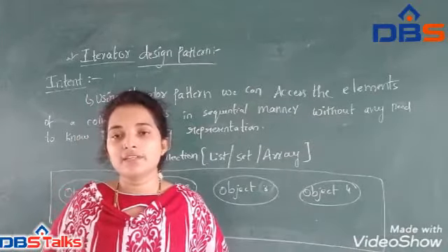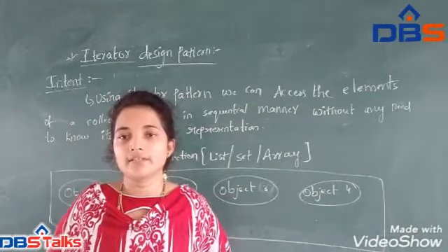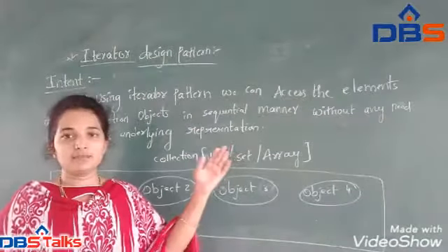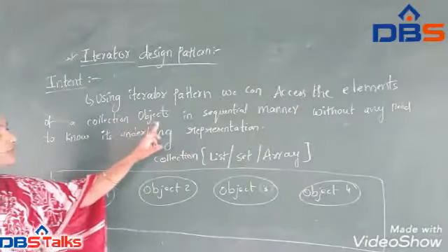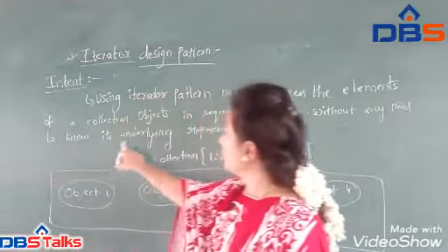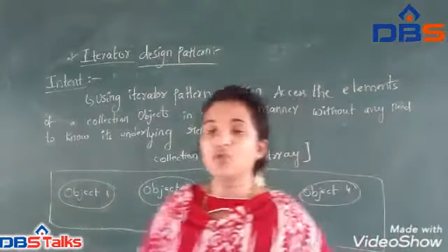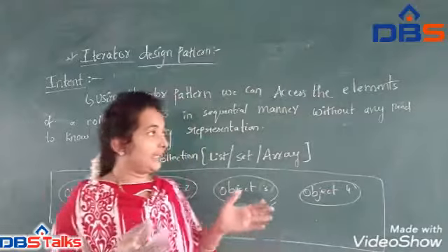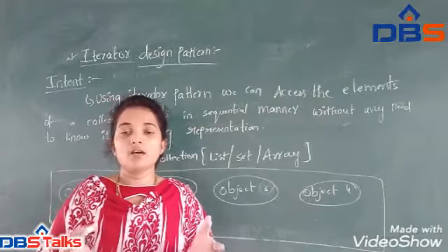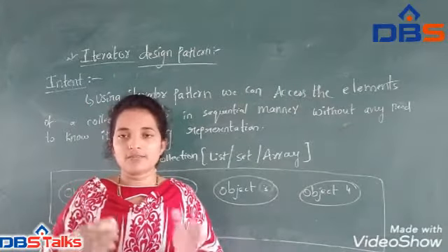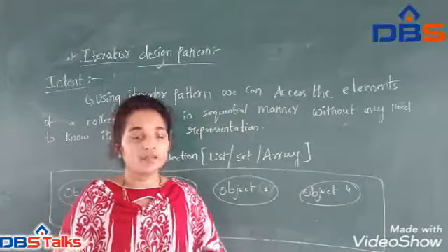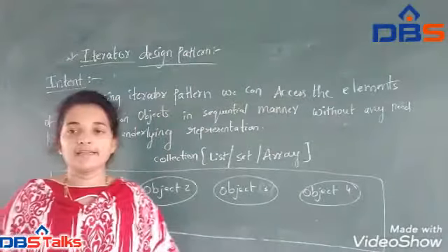Here we have a small definition of the iterator design pattern: using the iterator pattern we can access elements from a collection of objects in a sequential manner without any need to know its underlying representation. It means that in a collection of elements, using the iterator pattern, we select the objects one by one without specifying the representation. That is called the iterator design pattern.